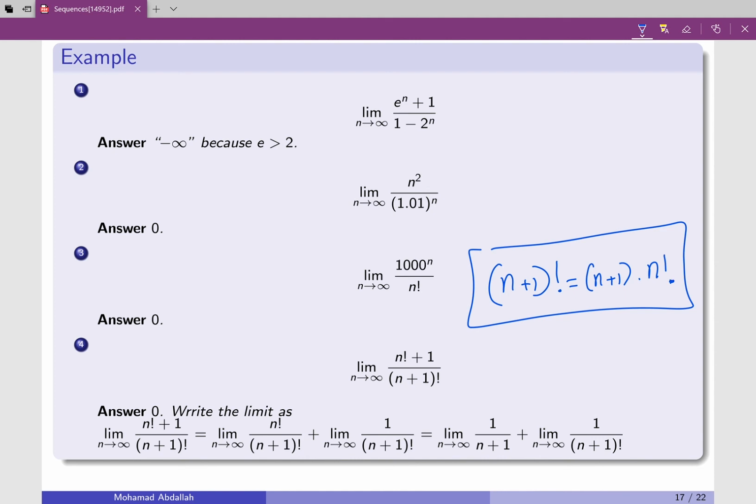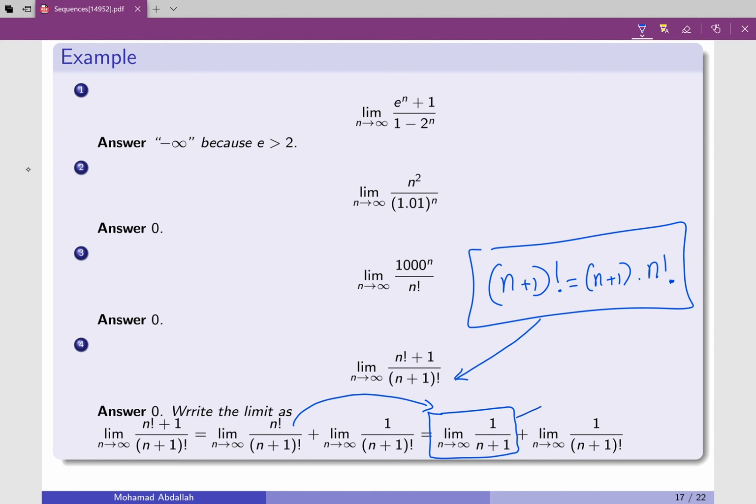The first thing we're going to do is split the fraction. That's the limit when n goes to infinity of n factorial over this, plus the limit when n goes to infinity of 1 over n plus 1 factorial. Now if you write n plus 1 factorial as n plus 1 times n factorial, you cancel the n factorial and end up with the limit of 1 over n plus 1. So this becomes this, simplified using that rule. And this one stays the same.